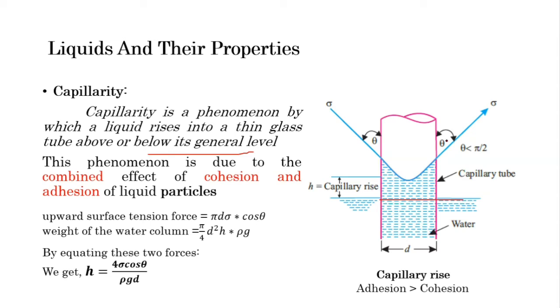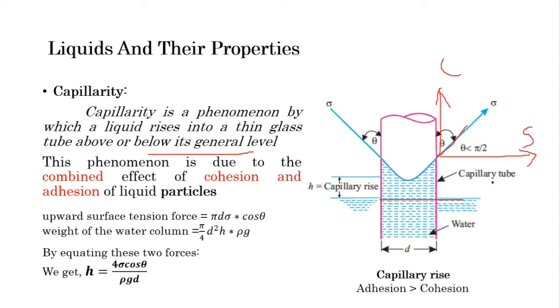Let's consider that this surface makes an angle theta with the vertical direction. Let's analyze these forces in the vertical and horizontal directions. According to the geometry, the vertical component will be the cos component, and the horizontal component will be the sine component.